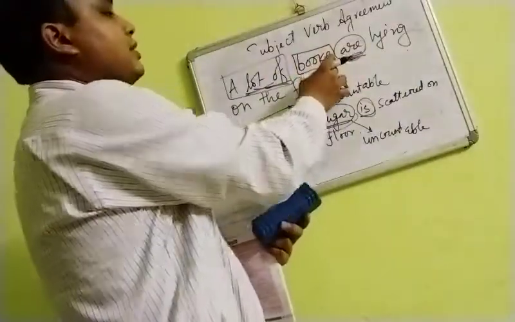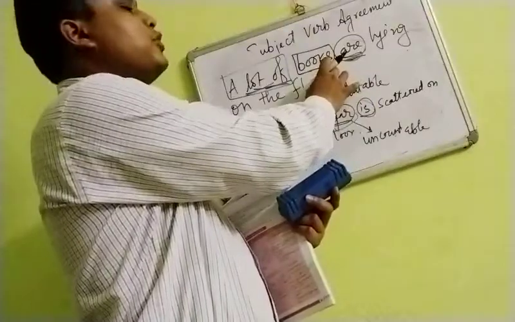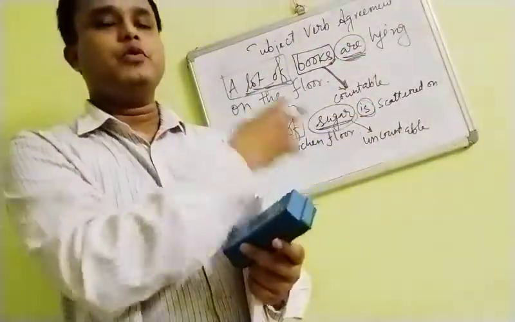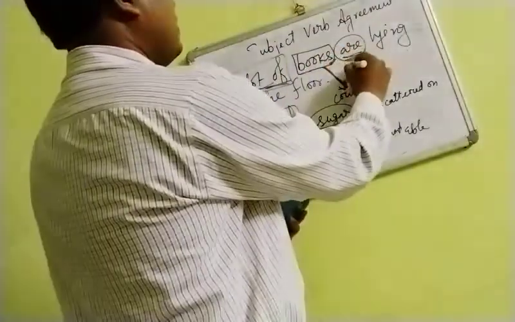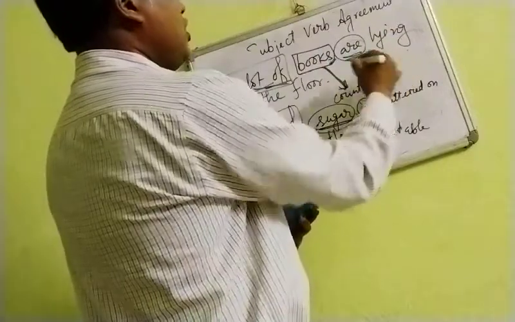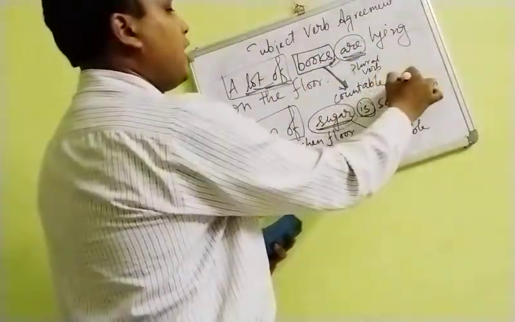If you see that this is a countable one and this is in plural form, then we shall be using are, or we shall be using the plural verb here. Here it is in present, so I have used are. So the plural verb will be used when this one will be countable plus plural.